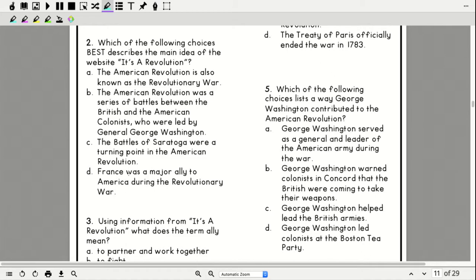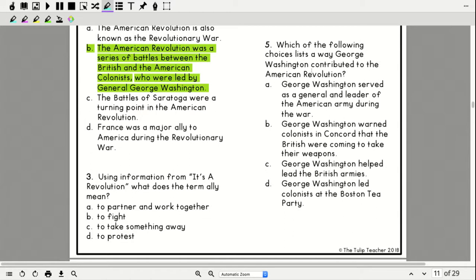And this one says France was a major ally. France was a major ally, but is that what it's mostly about? Because that's what the main idea is. What something is mostly about. So I think our best choice here, because remember, it tells us to pick the best, is B because it gives the most details about what it was mostly about.